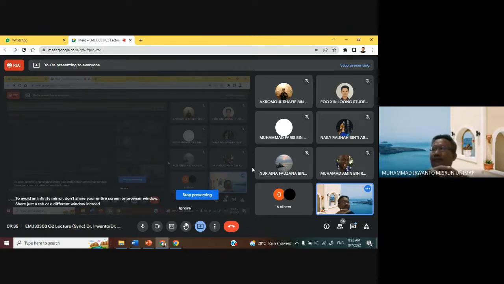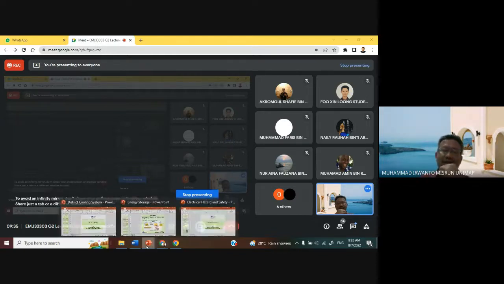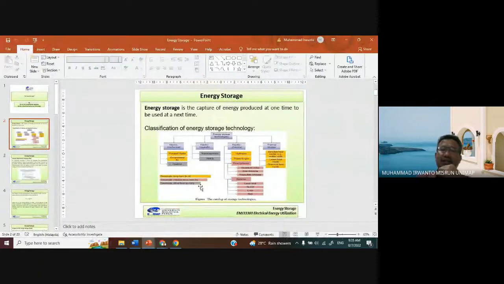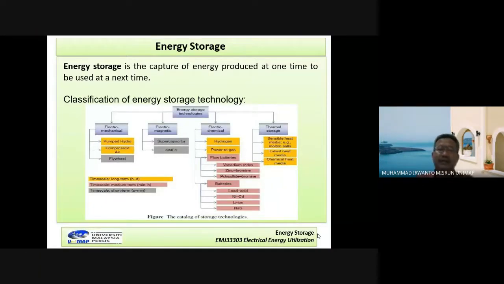Meaning energy is stored and at the same time the energy is used. So the device can be classified as a storage energy device. Based on the technology, energy storage can be classified into 4 classifications.